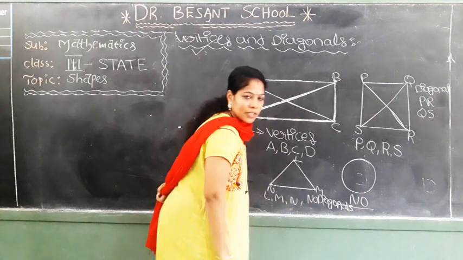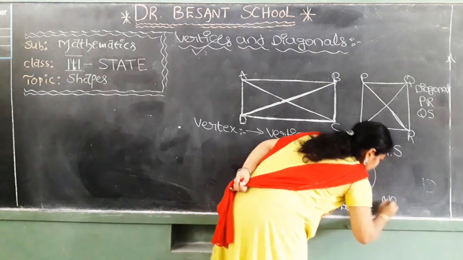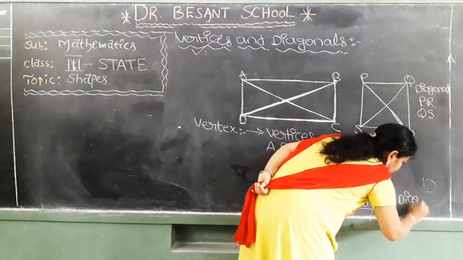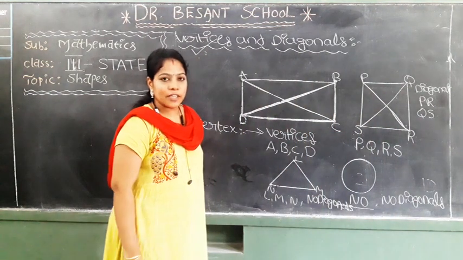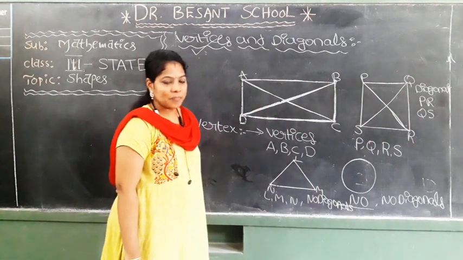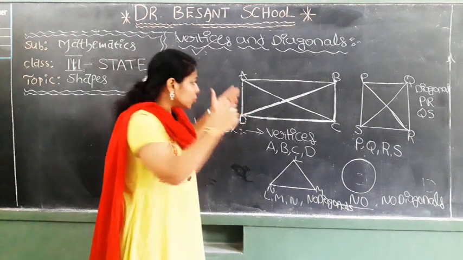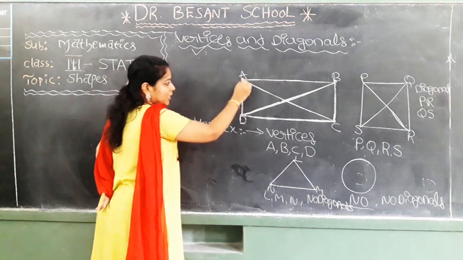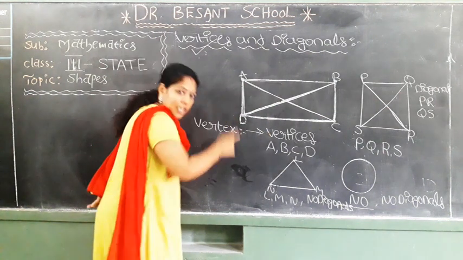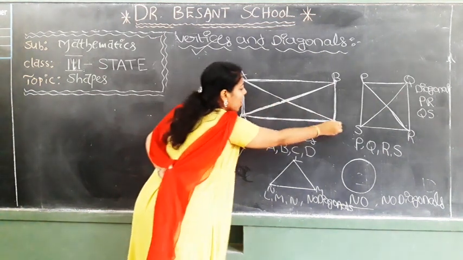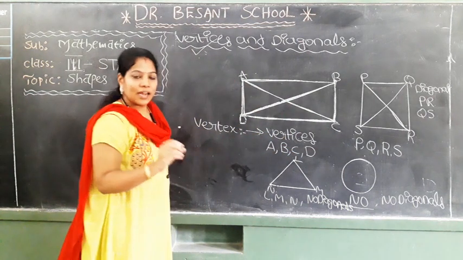Coming to circle. Can we draw a diagonal to a circle? There are also no opposite vertices, so no diagonals for the circle also. Children, everyone understood about the vertices and diagonals? Good. Vertex means the joining point, the point at which the two sides are meeting. That point is called a vertex. The plural of vertex is vertices. A diagonal is the line that joins the opposite vertices inside that shape. Understood, children?